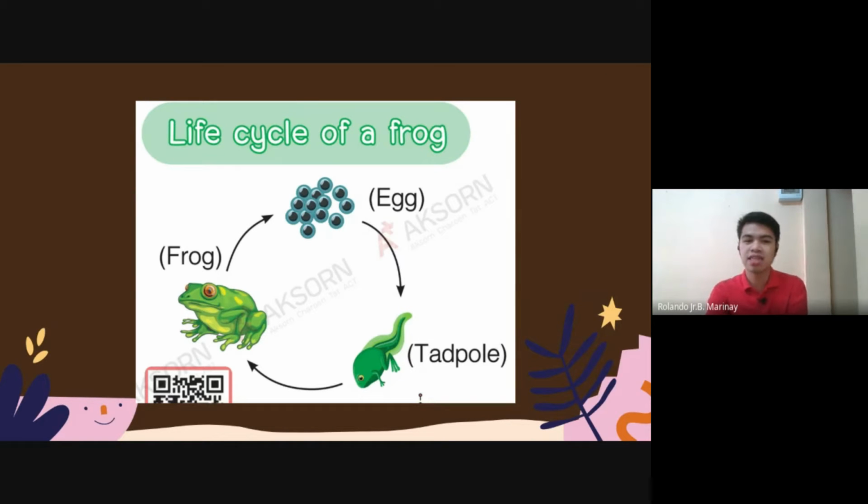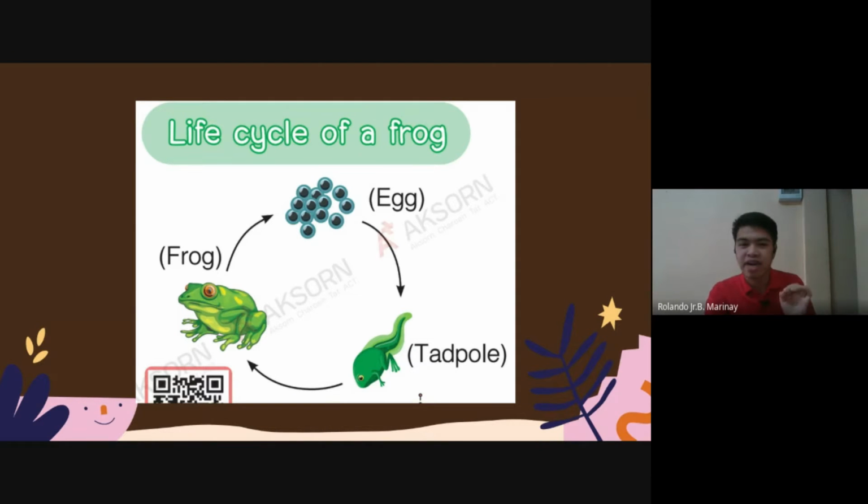This is the tadpole. It looks like a fish with hands and feet. And next is a frog. It is the fully grown frog. From being an egg, it becomes a tadpole, and then it becomes a frog. Remember? Egg, and then tadpole, and then frog.